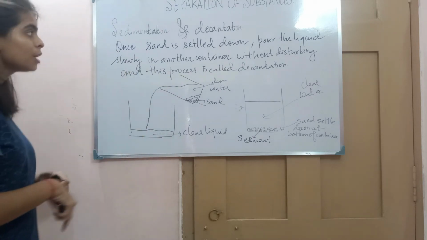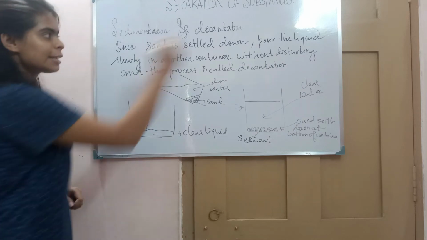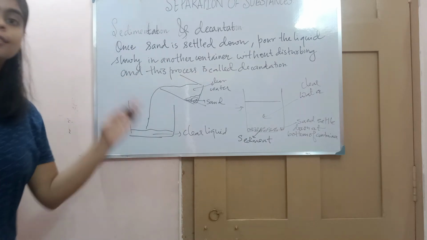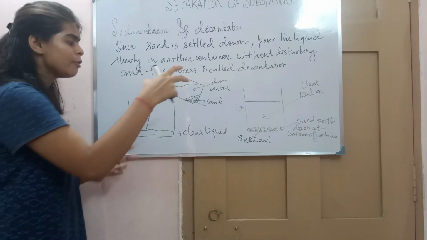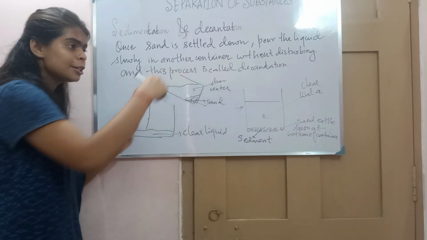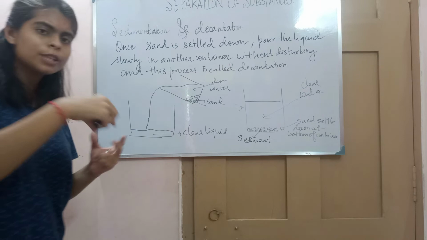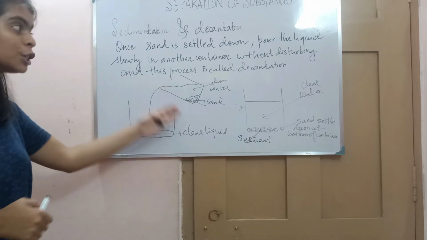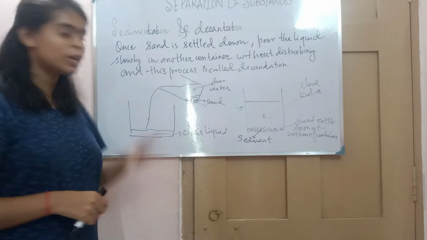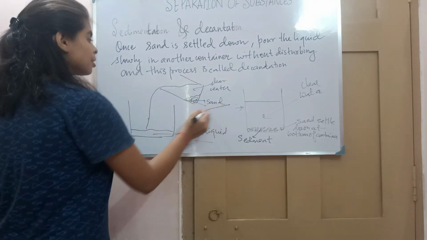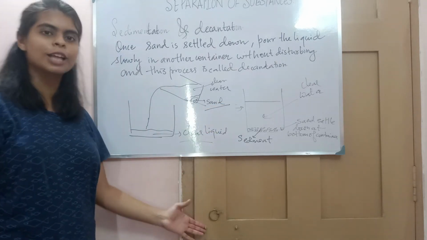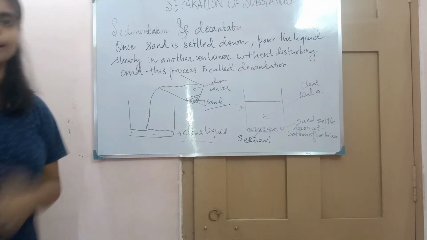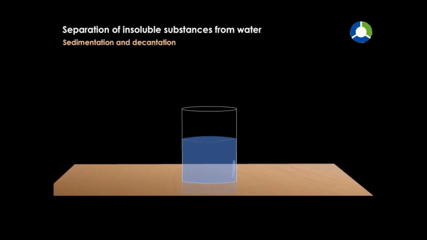So what is decantation? Once the sand has settled down, pour the liquid slowly into another container without disturbing it. We have to do it very carefully so that it doesn't get mixed up again. In this way I separate the sand and water, and this process is called decantation. In one container you will get clear liquid, and in another you will get the sand. So you can separate sand and water by using sedimentation and decantation.